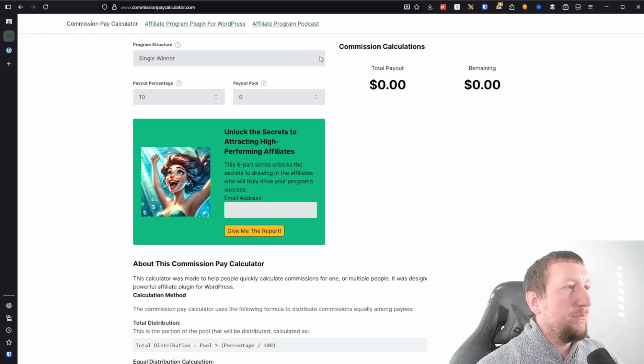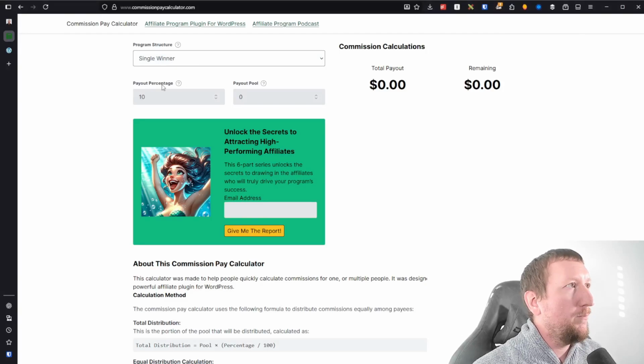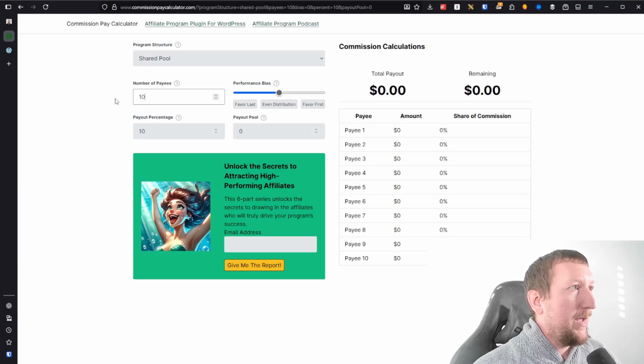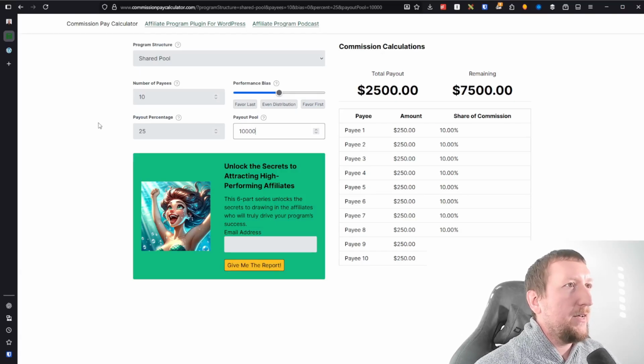So here I have my commission pay calculator that helps explain how these different program structures work. In our case, we're going to use a shared pool. Let's say we have 10 course creators and the pool of money that's available is 25%. So 25% of our profits from the memberships we are dedicating to all of our course creators as a bonus. And let's say we earned $10,000 in a month from our memberships.